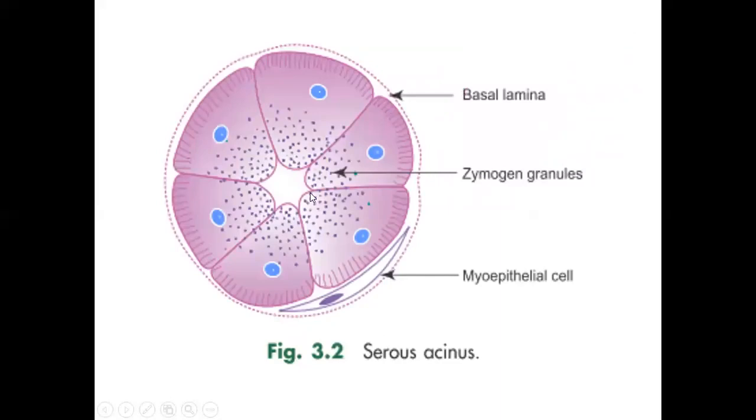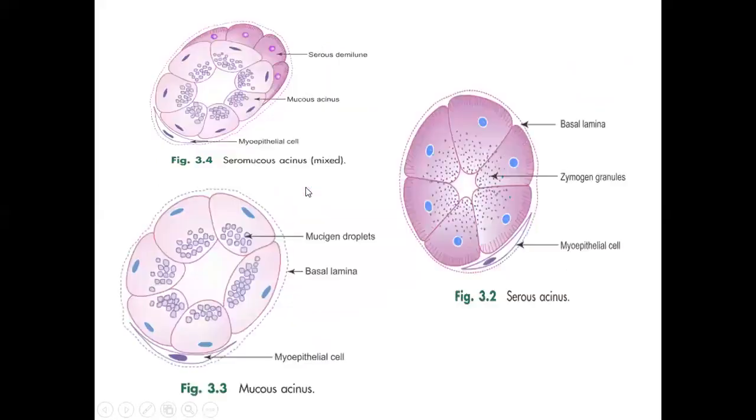This is the figure of serous acini. Look at the shape of the cell: pyramidal in shape, nucleus round, central in position. These are zymogen granules, lumen small in size, ill-defined boundaries, and darkly stained. Mucous acini: large size of lumen, oval shape of cell, flat and peripherally placed nucleus, mucigen granules, clear-cut boundaries.